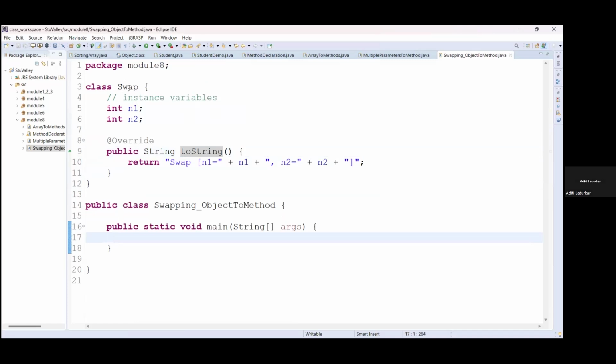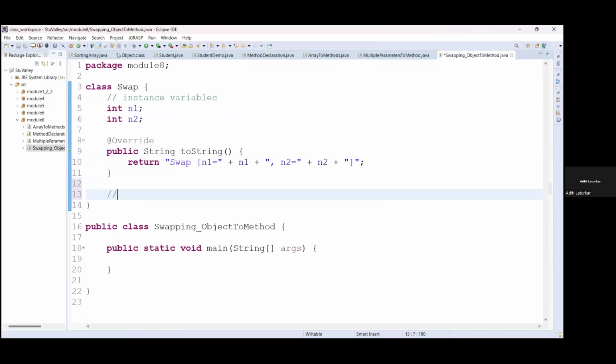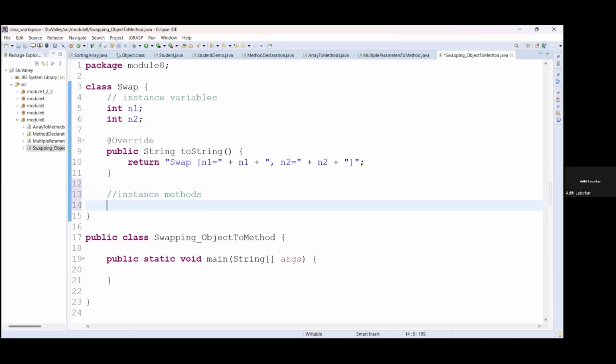Now we will create two objects of this swap class. The swap class will have one method also to perform the swapping, an instance method. First method, void swapNumbers is the name of the method.